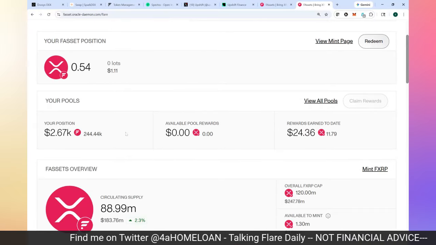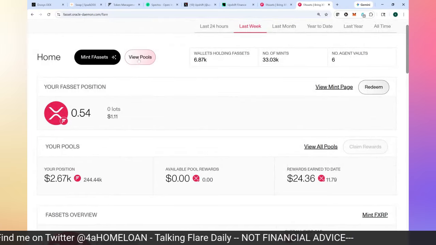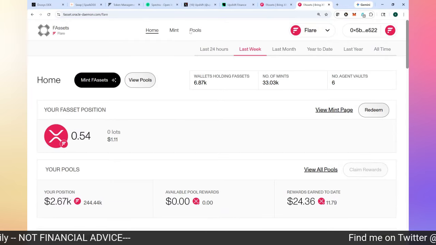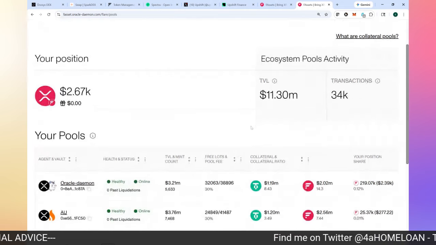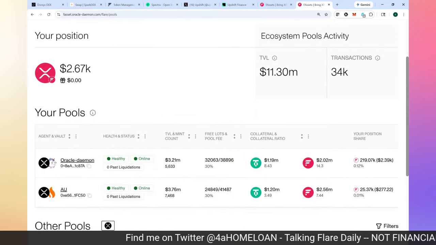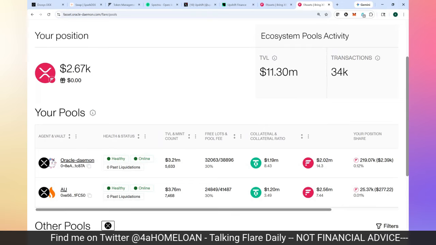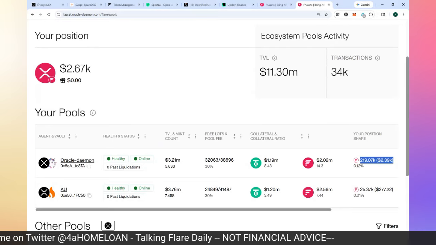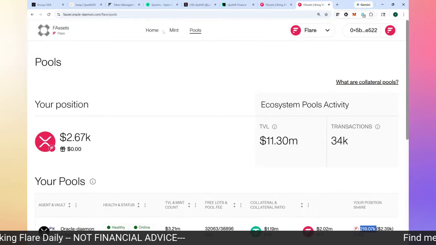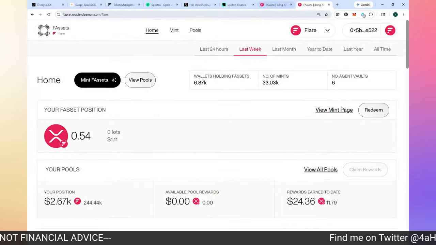Again, when I'm providing collateral for these FAsset providers, F agents, I'm earning FXRP in fees. I'm also getting my FTSO delegation rewards, and they're being added automatically to my position. They claim them every 3.5 days, and they add them. All right. So there you go for the FAssets.